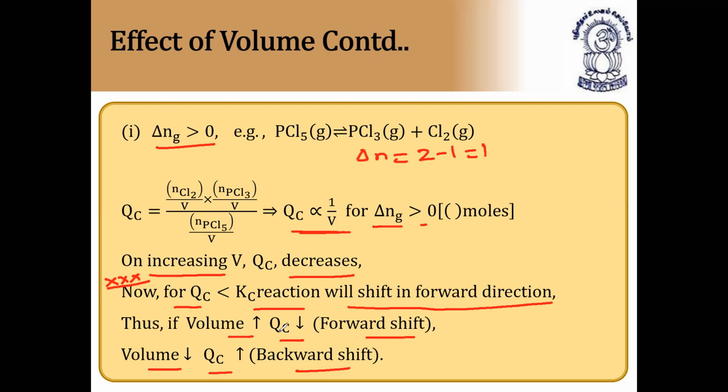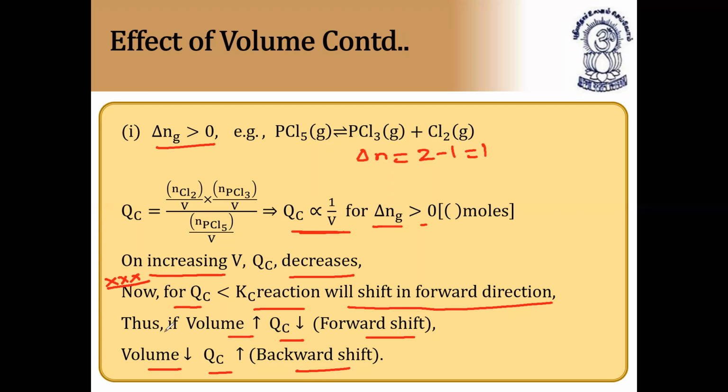So if volume increases, QC, the reaction quotient, decreases. That's why the equilibrium will shift in the forward direction. And if volume decreases, QC increases, because QC is proportional to 1 by V, as we already know. QC is equal to number of moles by volume of solution, where number of moles is N and volume is V. Since Q is proportional to 1 by V, as V increases, Q decreases, and as V decreases, Q increases.